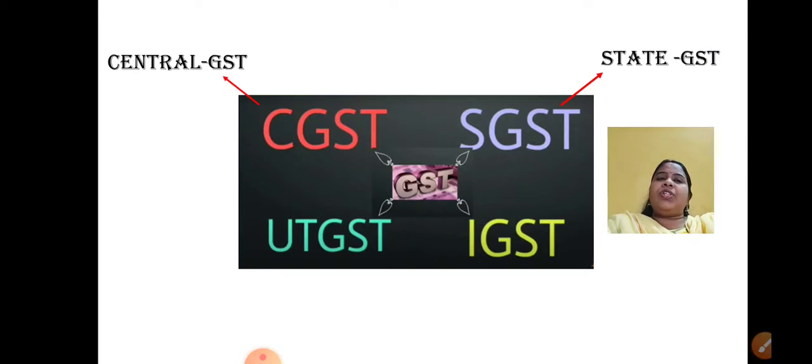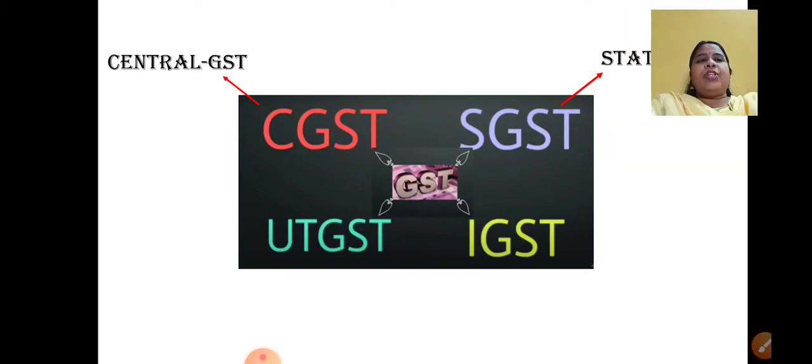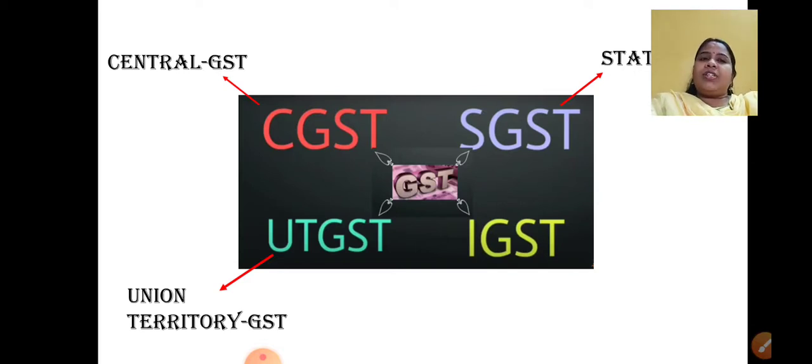Then what is this UTGST and IGST? UTGST is imposed when you are in some union territory. I hope you know union territories, Lakshadweep and all that. When you are there, the GST which is imposed is called UTGST. Now IGST is used when an interstate transaction is being done from the state of Maharashtra to the state of Gujarat. When such transactions are done, then what we use is IGST. Now these are the different types of taxes which are imposed under GST. I hope all these concepts are clear to you.